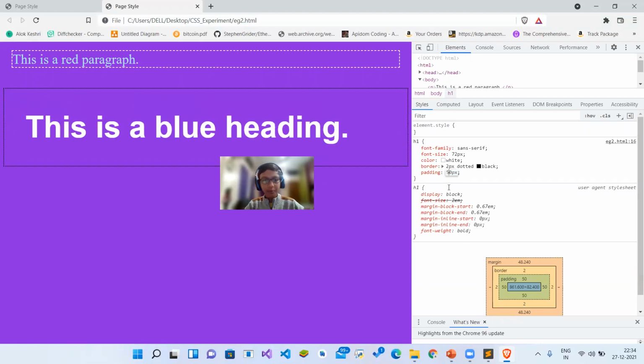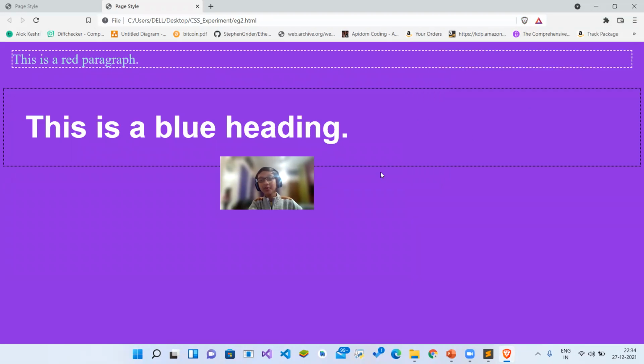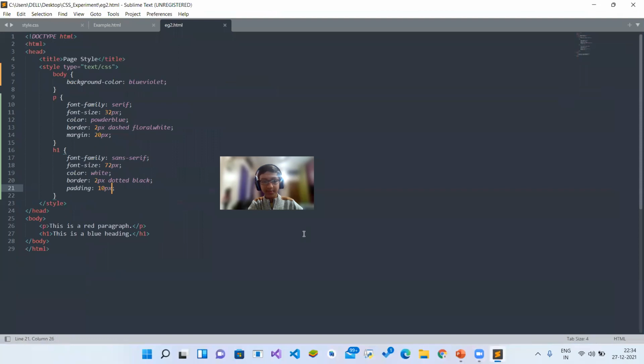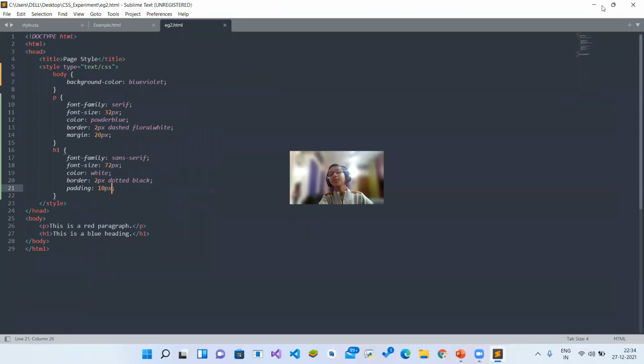You saw the border is getting bigger and the content is getting smaller and smaller, and this distance between the content and the border is increasing. This is the padding. The more is the padding, the more the distance will increase. Like this it happens. So I hope you have understood the concepts of margin and padding. Like this we can decorate different things.